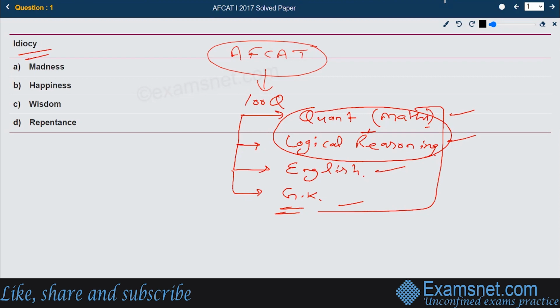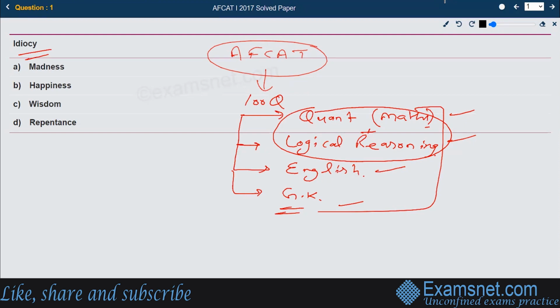Let us take them one by one. The first word is madness. If somebody is mad, then all this habit is called being madness. Then there's a word called happiness. This is so simple, being cheerful. That is what the word happiness means. Then there is the next word, wisdom. If somebody is very intelligent, has good knowledge and experience also, the combination of experience, knowledge and intelligence is termed as wisdom. And the fourth word is repentance. If you repent over something, if you feel bad about something already happened, that is what is called